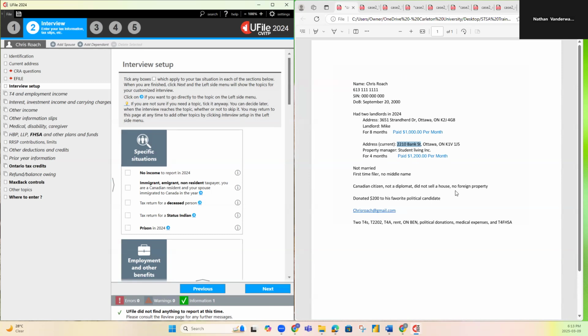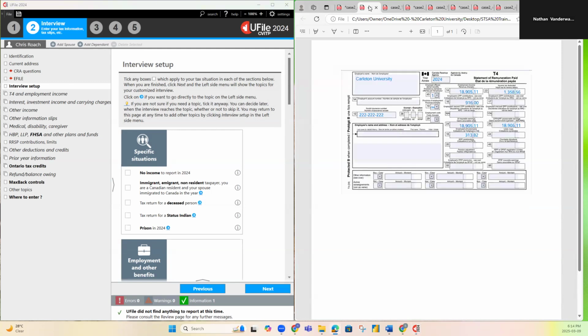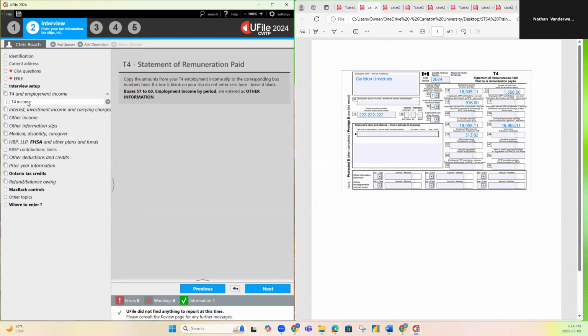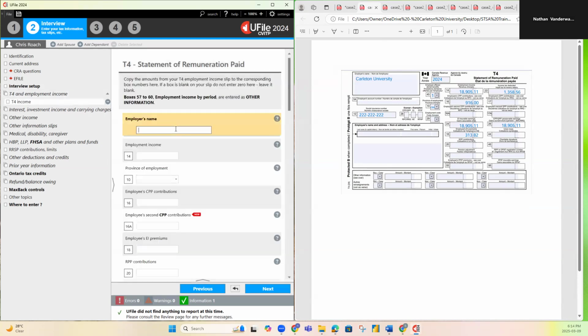I'm going to leave the information on this for the end, just so we can input the other tax forms, starting with a T4. We're going to go to T4 and employment income, hit the plus, add a T4. Just like before, we're going to put the employer's name, which is Carleton University.